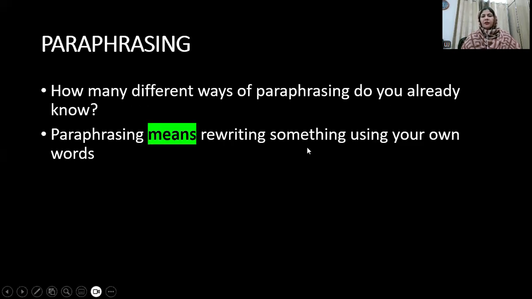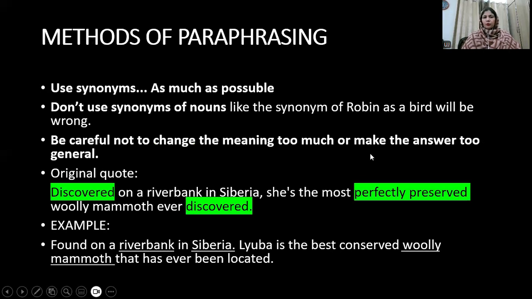How many different ways of paraphrasing do you already know? Maybe you are saying that the only difficulty you have in paraphrasing is that you are not aware of the synonym of each and every word, so you waste a lot of time thinking of synonyms. Let me tell you that paraphrasing means rewriting something using your own words. This is the definition of paraphrasing: you rewrite something, but this time you use the maximum of your own words. What are the methods of paraphrasing?